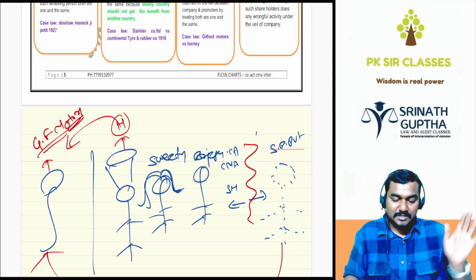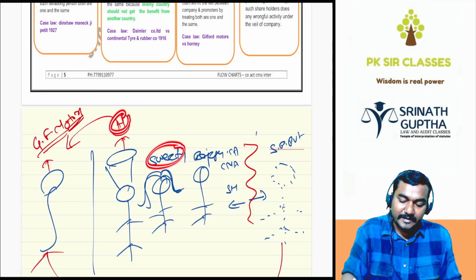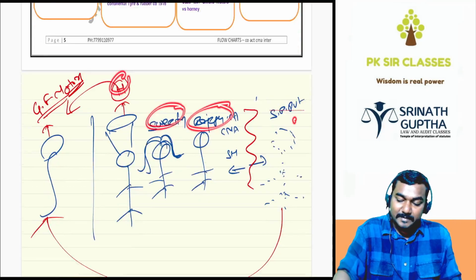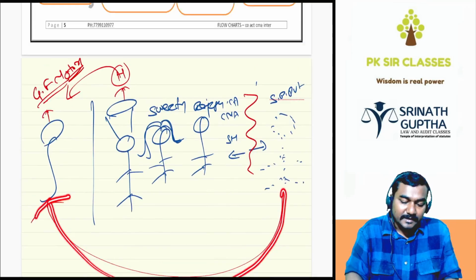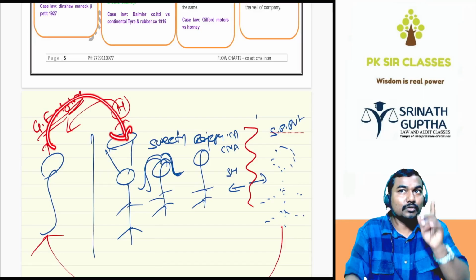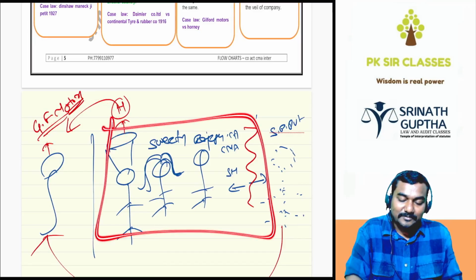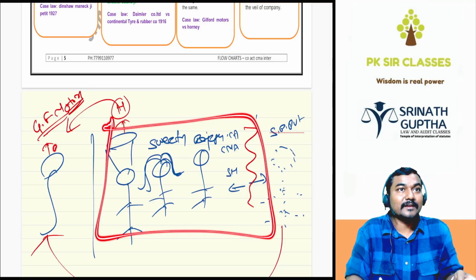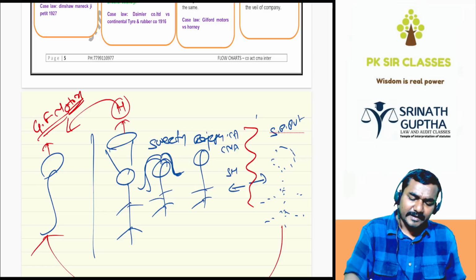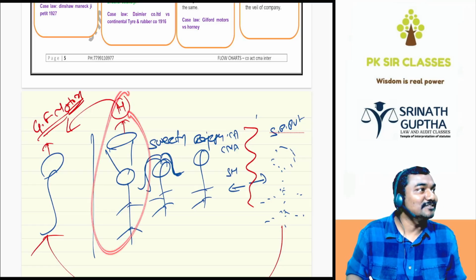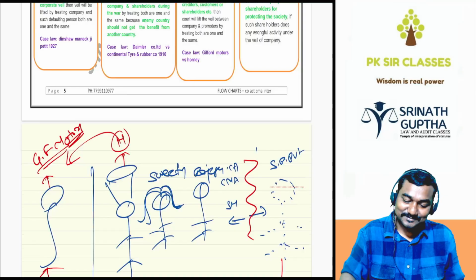Clear na? Subsequently, Honey, with the help of his wife and friend, formed a private company. This private company started soliciting the customers of the Guilford Motors. Guilford Motors filed a case against Honey. The court held that, hey thief, the main purpose of formation of the company by Honey is to solicit the customers of the Guilford Motors without making the breach of contract. Then here what is Honey doing? Fraud.